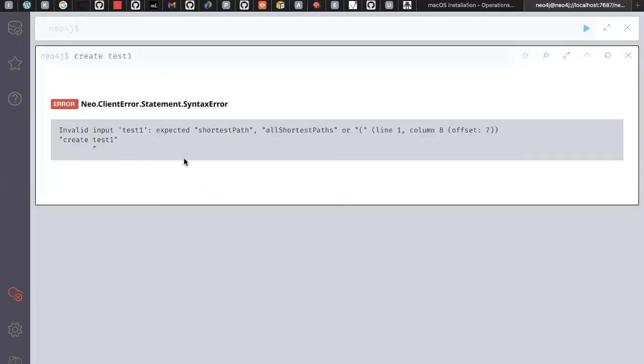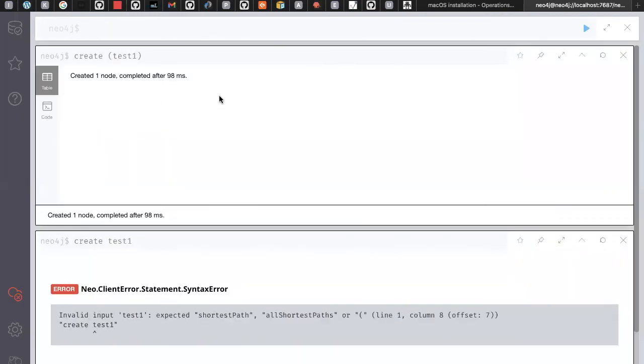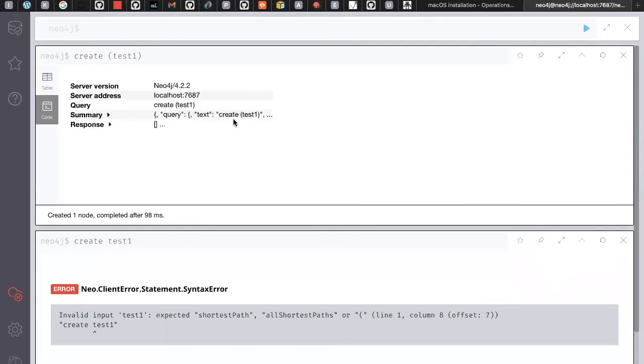When I execute this code, you will get an exception saying syntax error. So when you create a node, you have to follow the correct syntax. You use CREATE and, inside the parentheses, test1. Now I'm going to execute this code, and it is successfully created, saying it created one node. If you want to see that, you can see there is a created one node.